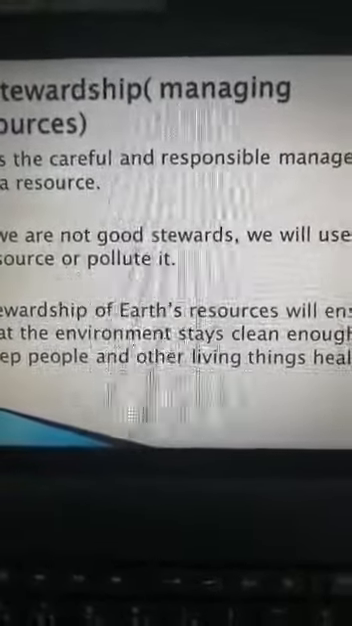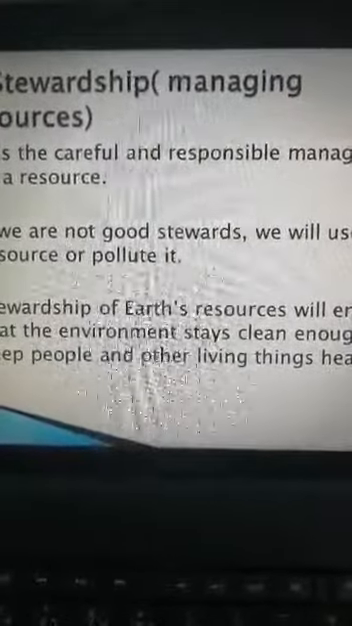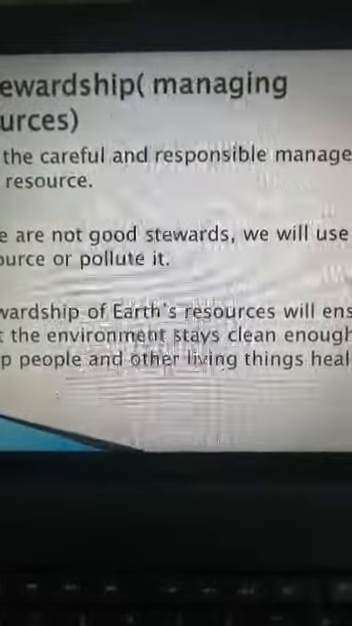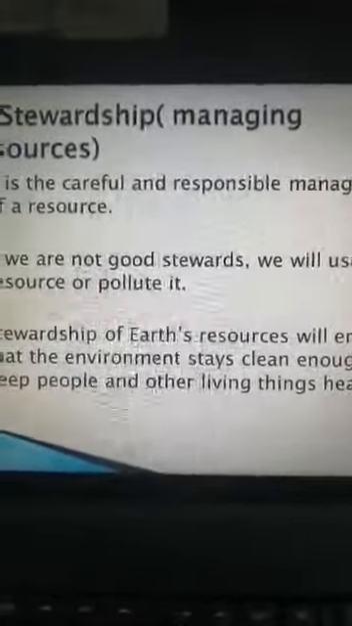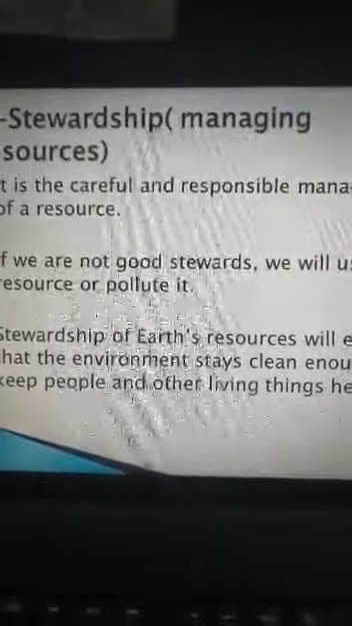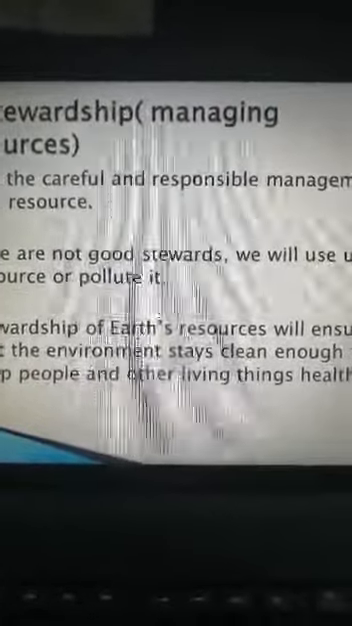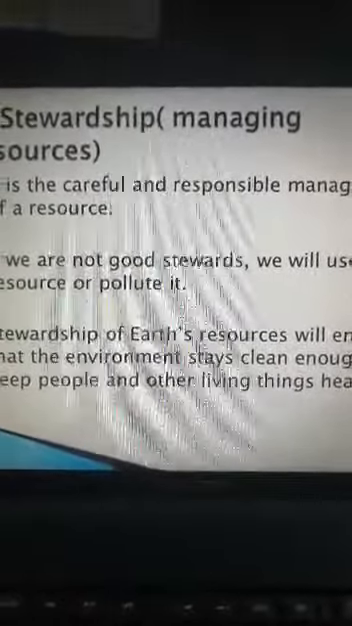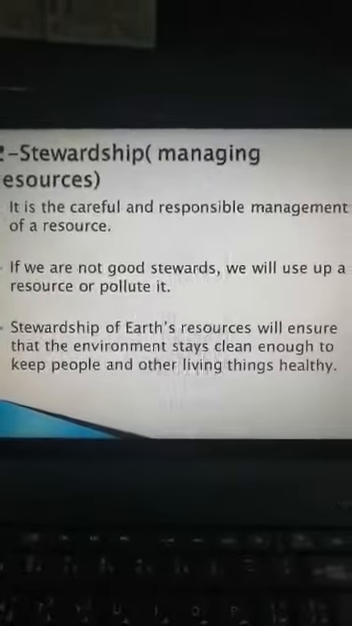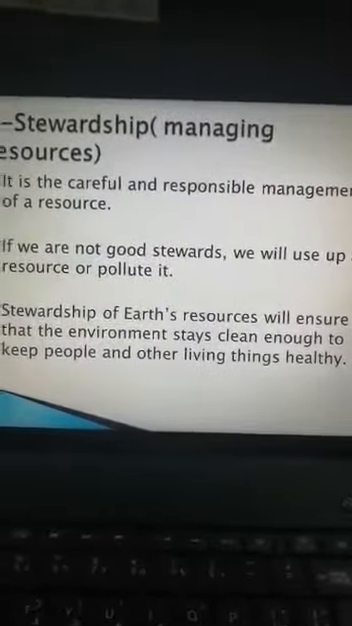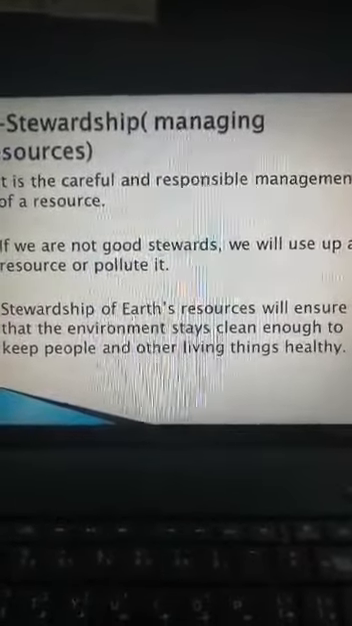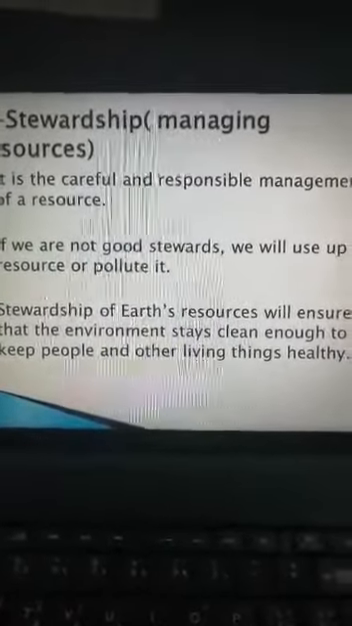If we are not good stewards, we will use up a resource or pollute it. So stewardship of Earth's resources will ensure that the environment stays clean enough to keep people and other living things healthy.